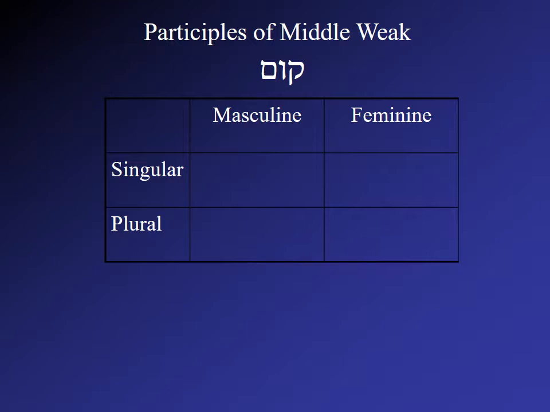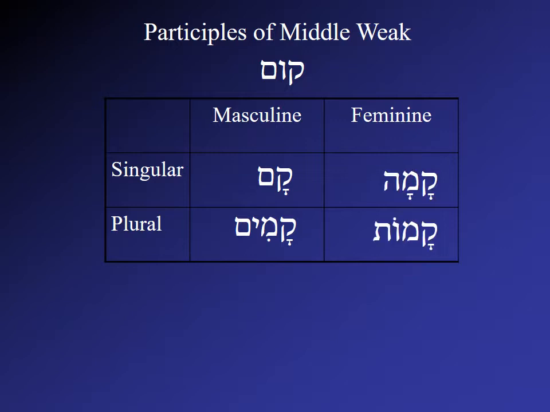The one case in which we have an irregular participle is the middle weak, and so we can use our example root qum. Qum in the masculine singular participle is qam, and then we can simply change the endings for the rest of our forms. Qamim. Notice that the qamets does not need to reduce here because it's pretonic. Qama and qamot. So here's the participle form. Notice the a class vowel in all cases, and so once you remember that the participle of middle weak is an a class vowel, then the other forms just fall in place.